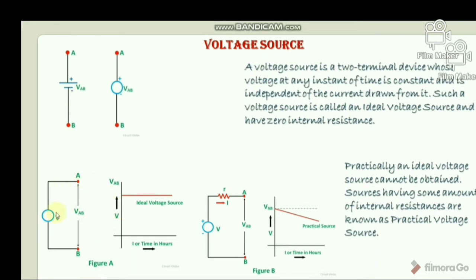So figure A shows the circuit diagram and characteristics of the ideal voltage source, and figure B gives the circuit diagram and characteristics of the practical voltage source. Okay, so some examples of voltage sources are batteries and alternators.